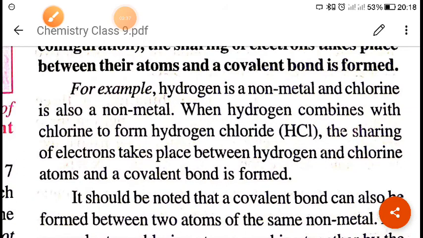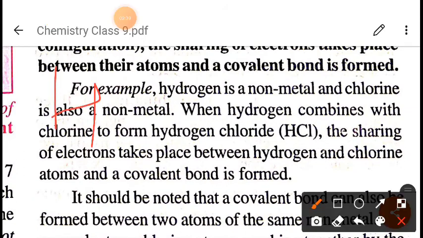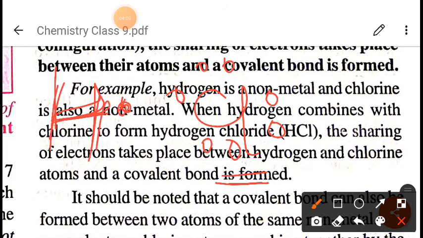Let me write it clearly. Hydrogen has one electron in its outermost shell, and chlorine has 1, 2, 3, 4, 5, 6 and 7 electrons in its outermost shell. To complete its octet, since chlorine has a tendency to accept electrons, it is impossible for chlorine to give its electron. In the same way hydrogen also has a tendency to accept an electron.